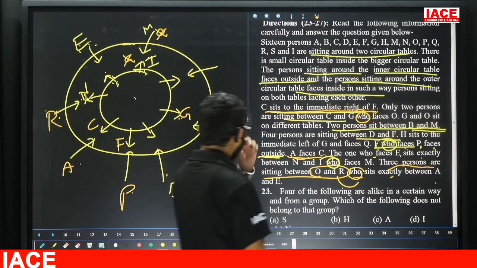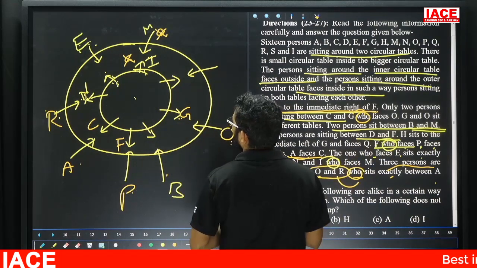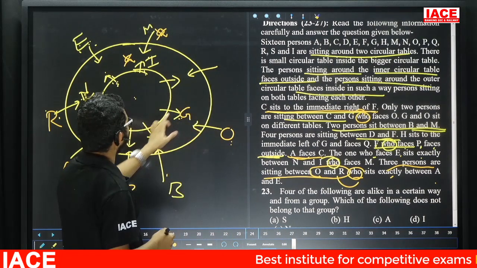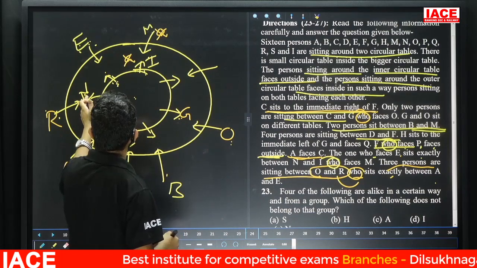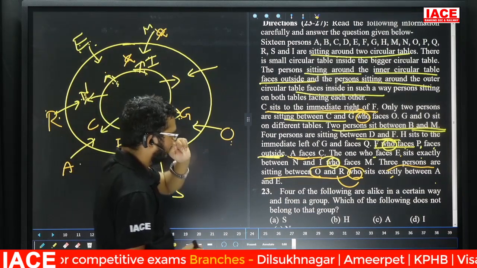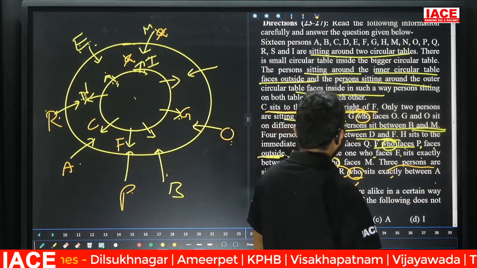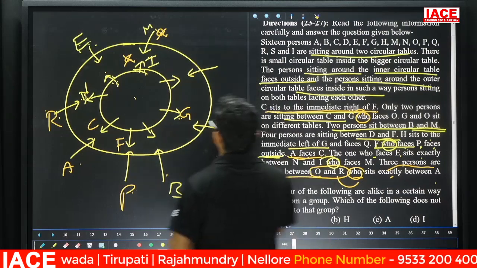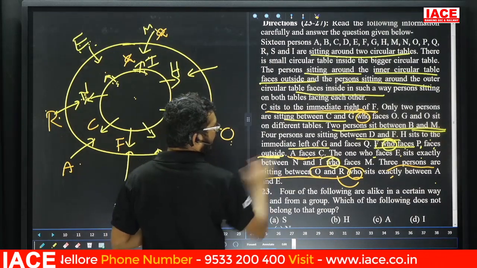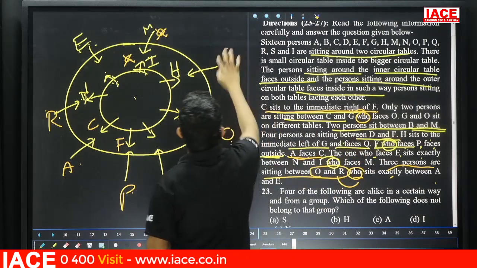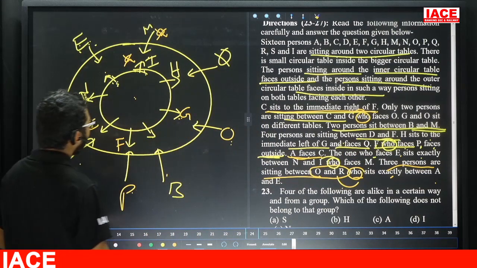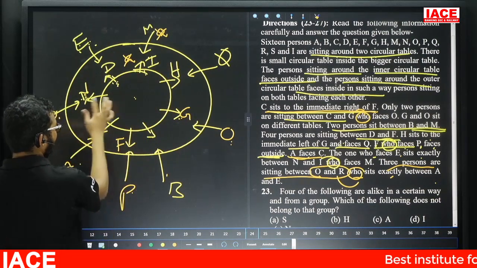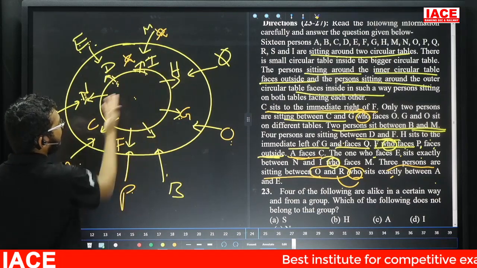Next, friends, next point is what? See here. Four persons are sitting between D and F. Between D and F, here we are having four members. Yes. Friends, check here. F, 1, 2, 3, 4, D chance. F, 1, 2, 3, 4, D also chance. Yes, leave it. Next point is what? Friends, check here. See here. H sits to the immediate left of G. H is immediate left of G and facing Q. H qualifies here. H is facing Q. Now, take between F and D four members. F, 1, 2, 3, 4. This one is what? D. Take this side and clockwise 1, 2, 3, 4. No chance. Yes. This is the possibility end.